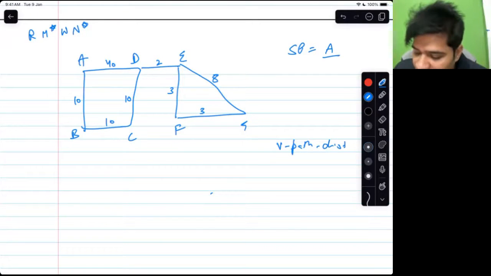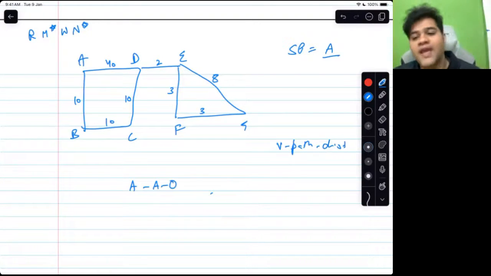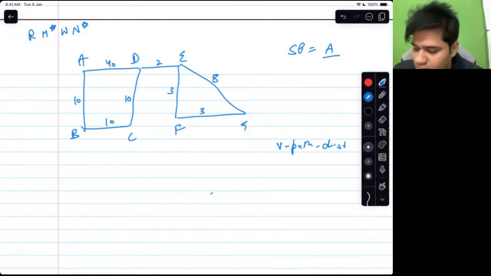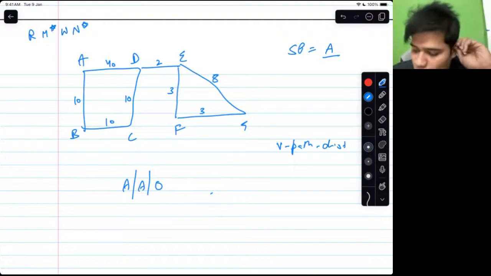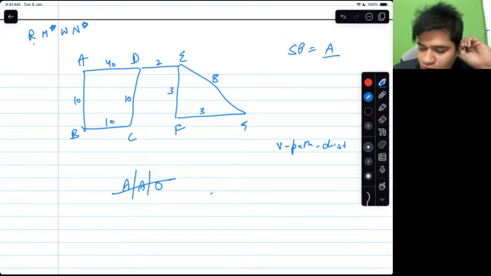So I'll add A, A, 0. Vertex is A, the path so far is A, and the cost is 0. A, A, 0. Let's start with the algorithm. Remove. Mark star. Work.